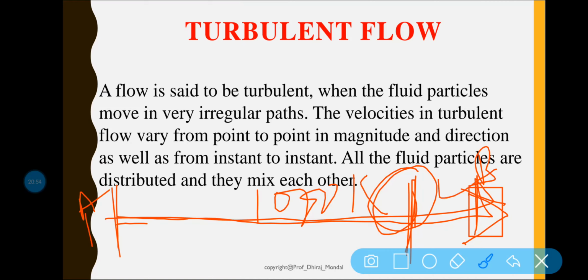Because of the turbulent flow, this phenomenon is occurring. Why? Because there is some frictional dissipation, frictional loss, and due to this frictional loss, the pressure energy is decreased. So this is one kind of problem.